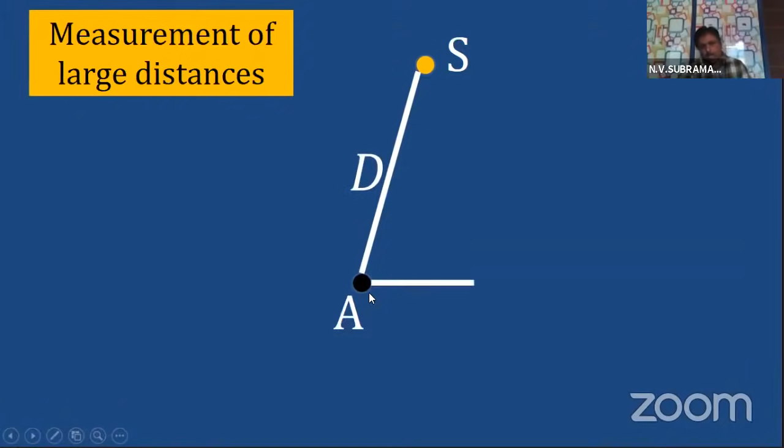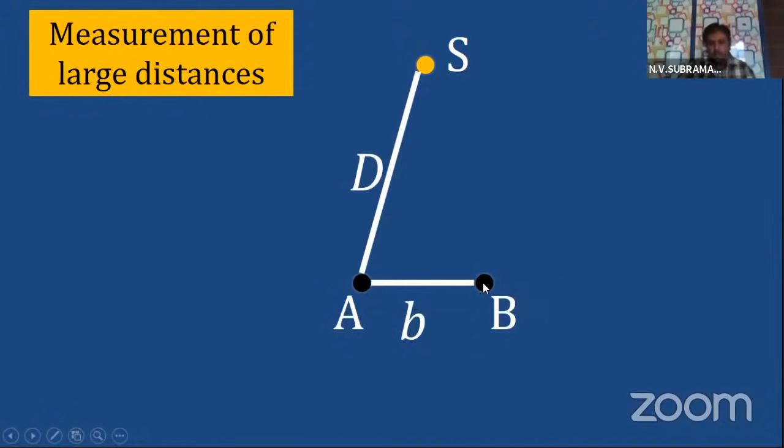Now, I am moving from A to another point B on the Earth. Let us say very far away. Children, A and B should not be beside each other. For example, I observe from one place A, and B should be at least a little bit far away from A. Let us say the distance AB is small b.